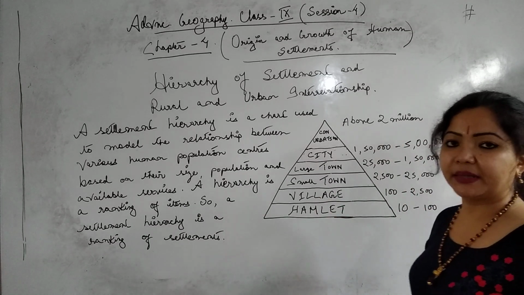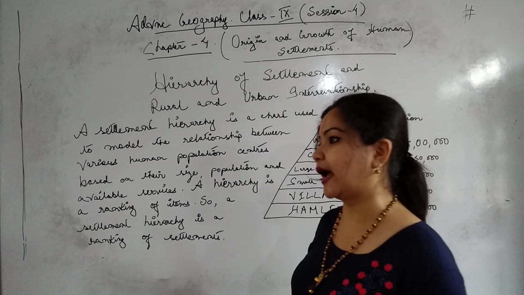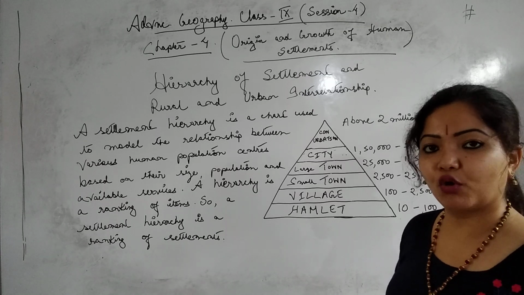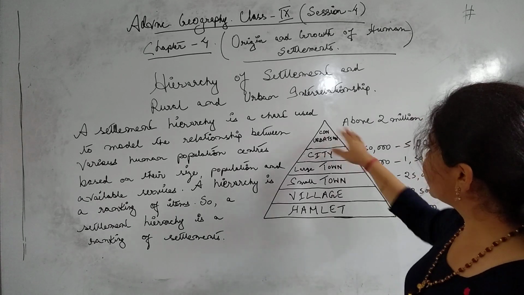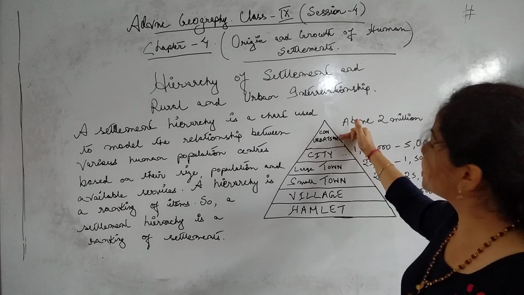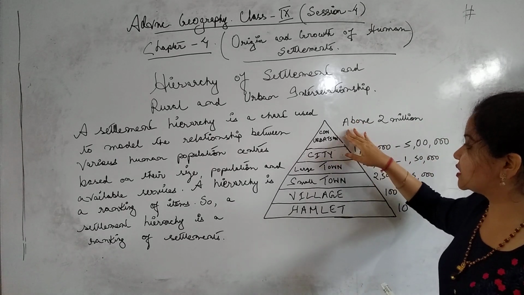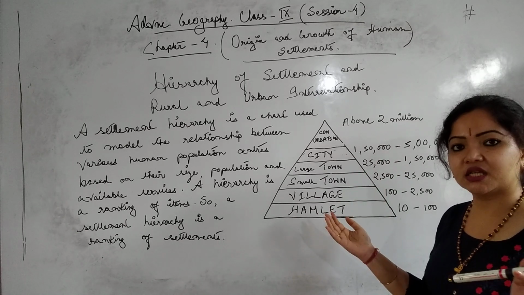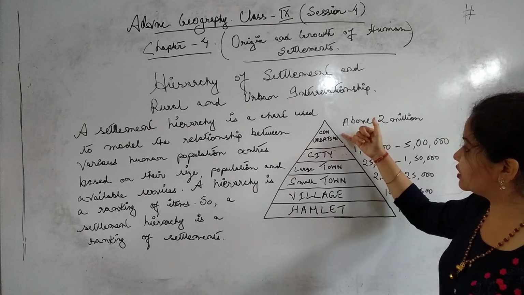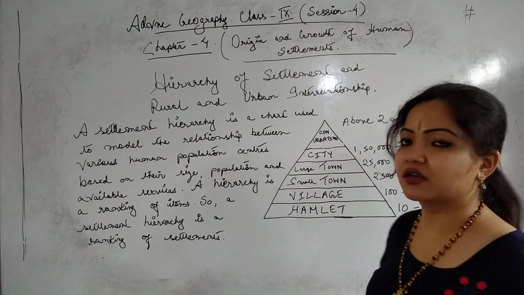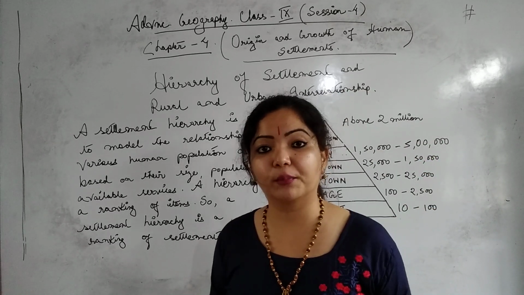That means 1 million is equal to what? 10 lakhs. And you know this above 2 million, more than 20 lakhs of people, is equal to what? Conurbation. Conurbation also, we can say, are different types of cities. When 2 or 3 cities come together, it results in a conurbation. Is it clear? And above conurbation we can see the megalopolis.